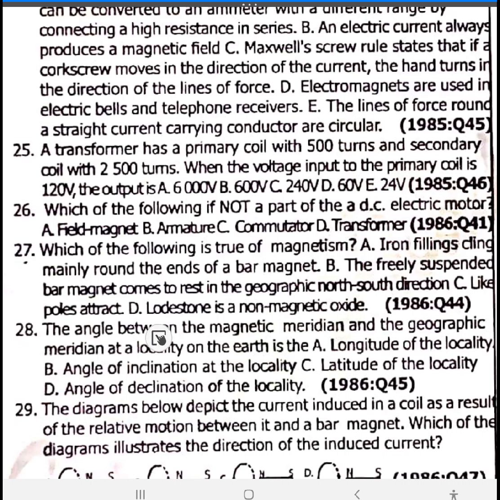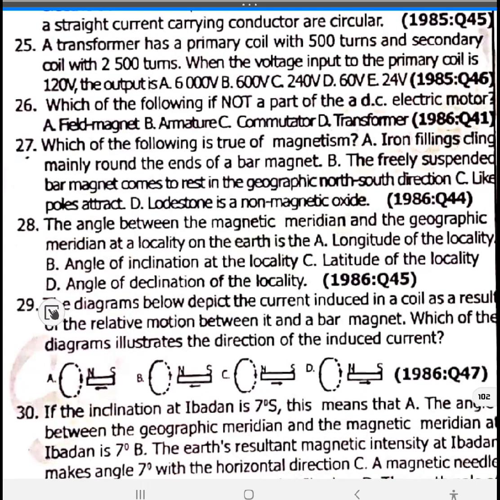So here they say the angle between the magnetic meridian and the geographic meridian at a locality on the Earth is called the angle of declination. The angle of declination is the angle between the magnetic meridian and the geographic meridian. This is also called the angle of variation.